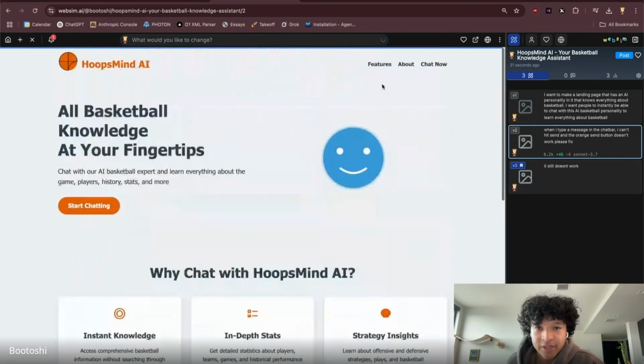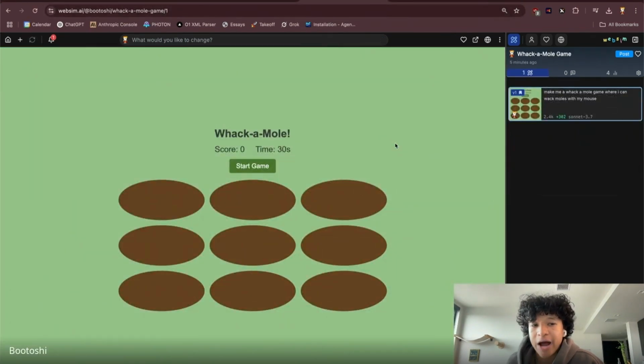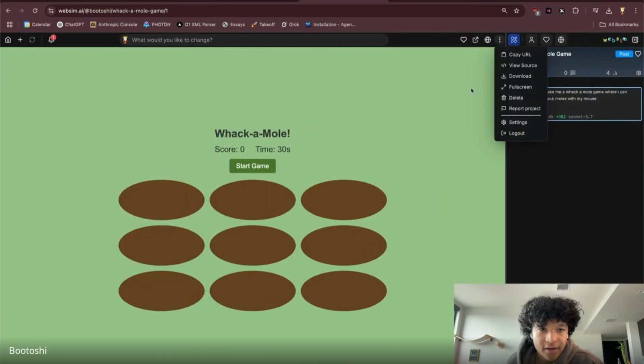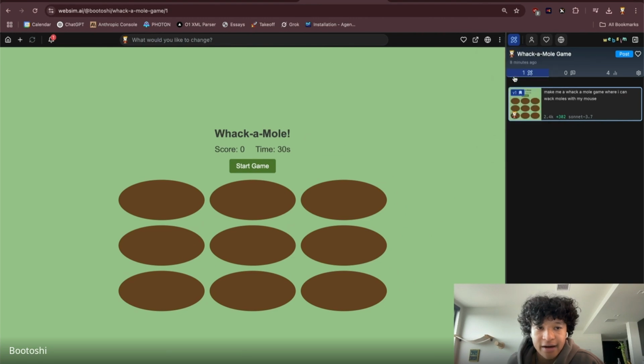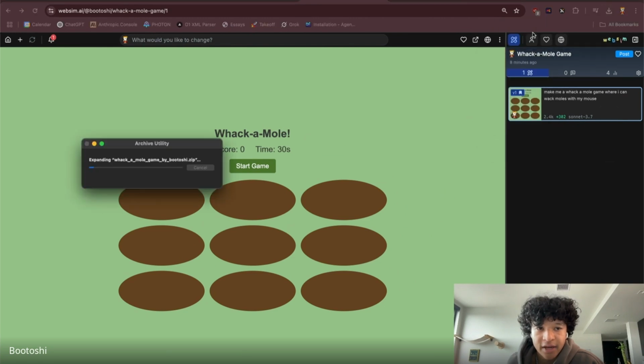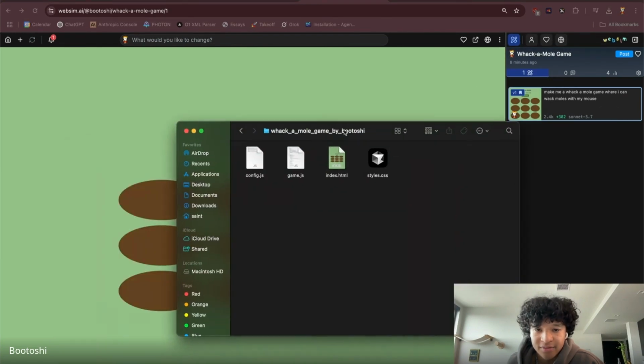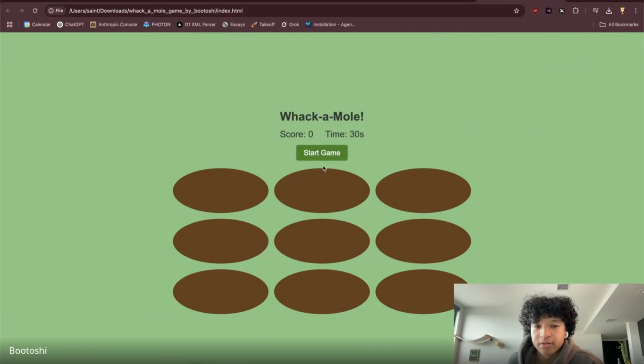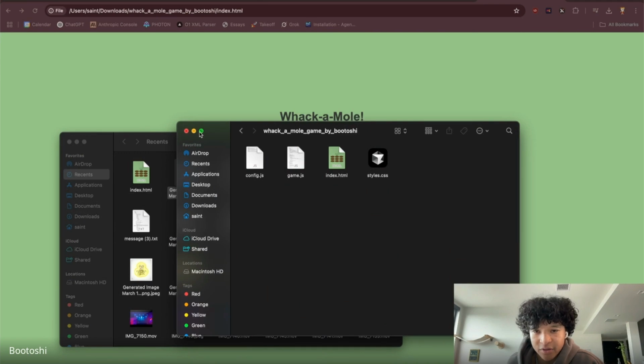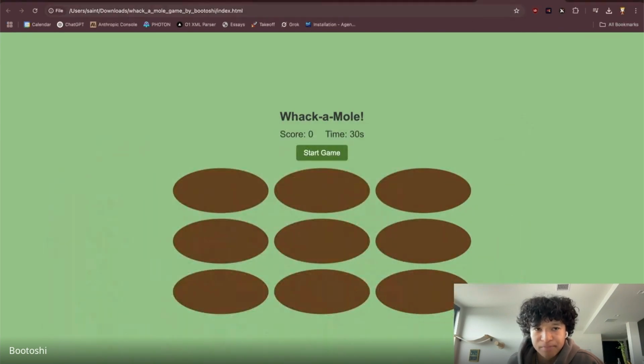So on WebSim specifically, once you have this idea, like this whack-a-mole game, you'd actually just download it directly. If I click these three dots, you can then download the game and you'll be given a zip file where you can now run the game locally. So this is running just from the file, but I think you would have to run this as a server, which we could showcase when we get into Cursor.